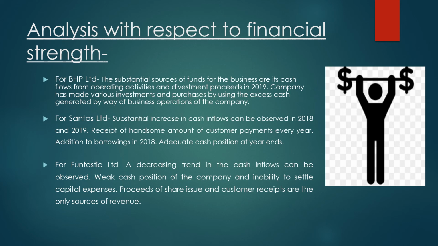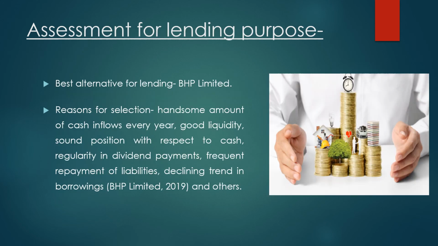For Fantastic Limited, a decreasing trend in cash inflows can be observed, with a weak cash position and inability to settle capital expenses. Proceeds of share issues and customer receipts are the only sources of revenue. Now, in the assessment for lending purposes, the best alternative for lending is BHP Limited. The reasons for selection are a handsome amount of cash inflows every year, good liquidity, a sound position with respect to regularity in dividend payments, frequent repayment of liabilities, and declining trends in borrowings.